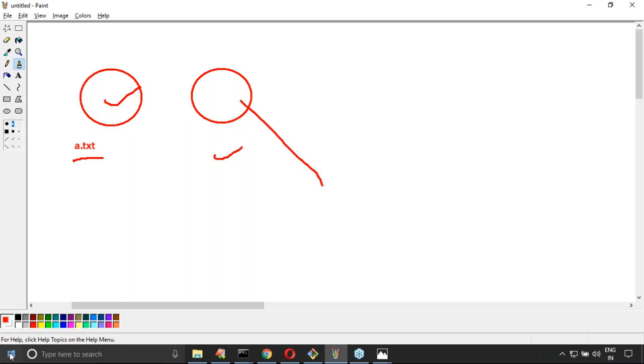Now let me create a new branch. Will a.txt automatically come to this branch or not? Yes. Suppose I added one line here. Now a.txt contains how many lines? Two lines.